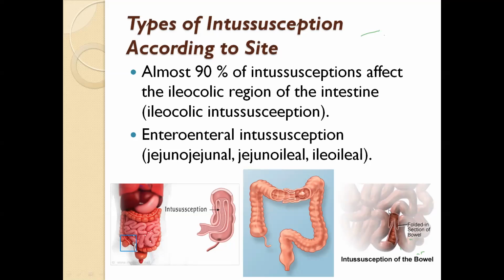Sometimes a jejunal loop enters into the ileum. We call it jejuno-ileal intussusception. Sometimes the proximal portion of the jejunum invaginates into the distal portion of the jejunum. We call it jejuno-jejunal. So depending upon which portion is invaginated and which portion is engulfing this invaginated loop, we label the type of intussusception.